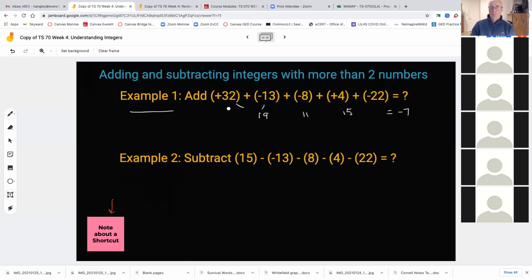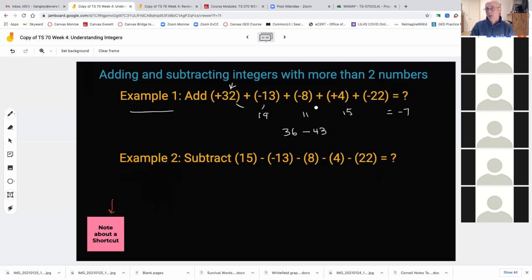Here's what I mean. You see how I've got a positive 32? I'm just going to take all my positive numbers. I've got positive 4 over here, so that would give me a positive 36, and that's all the positive numbers. Then all my negative numbers, I'm going to add them all up. So 13 plus 8 is negative 21, minus 22, which would be a negative 43.